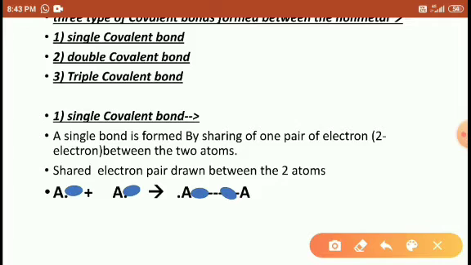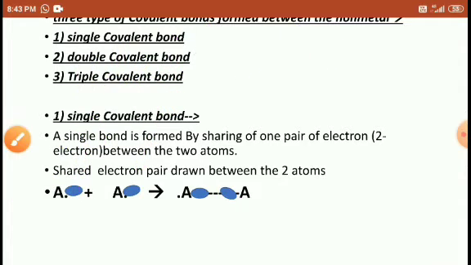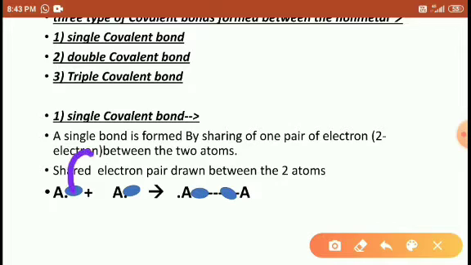Look here, students. I will explain in detail using this example. An A atom. This dot is the electron, students. This second dot is also an electron, right? So I already told you this atom shares electrons and this atom also shares electrons. How do they share electrons? The first atom's electron is attracted to the second atom's nucleus, right?